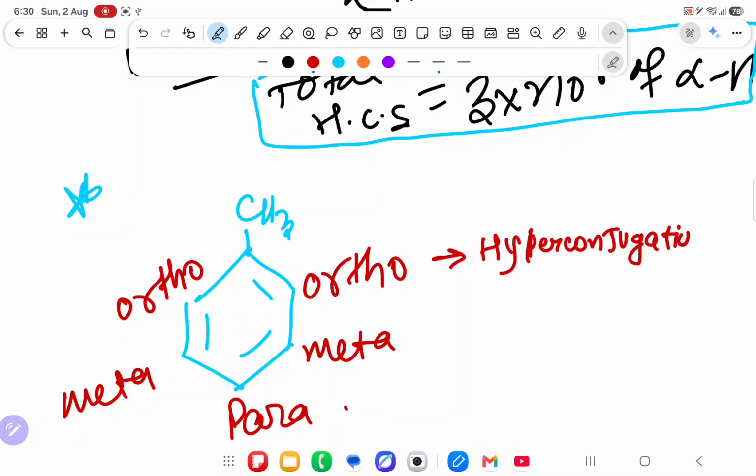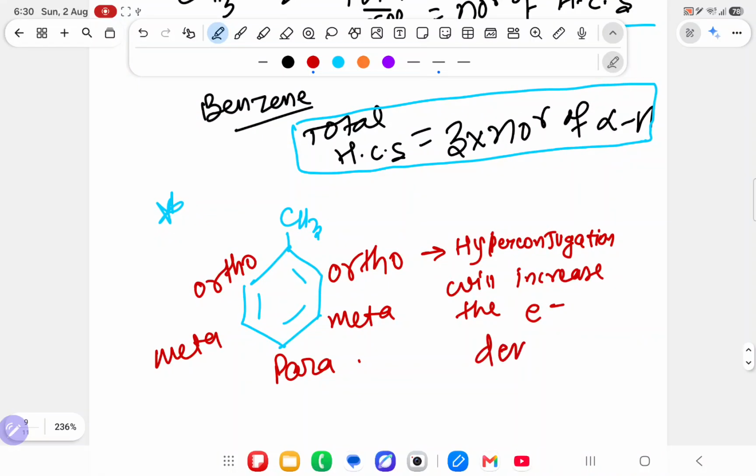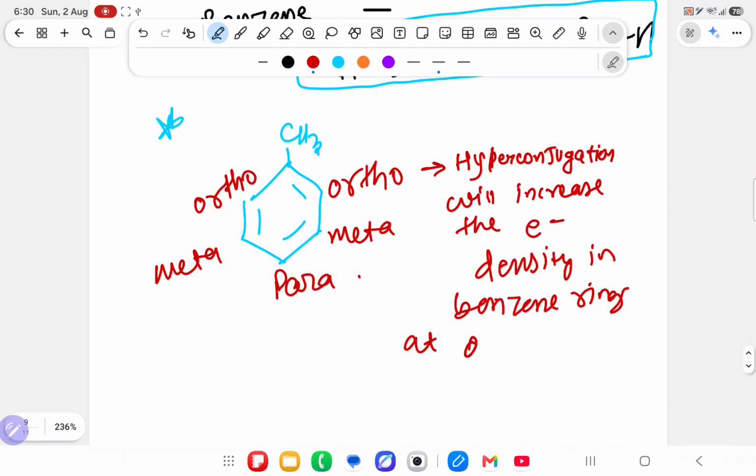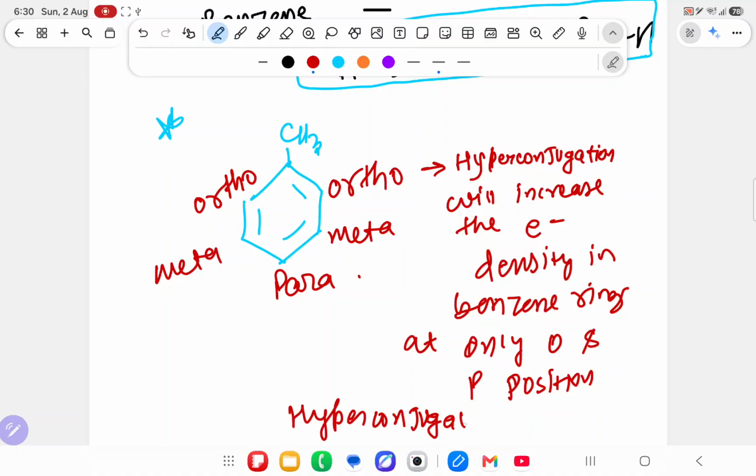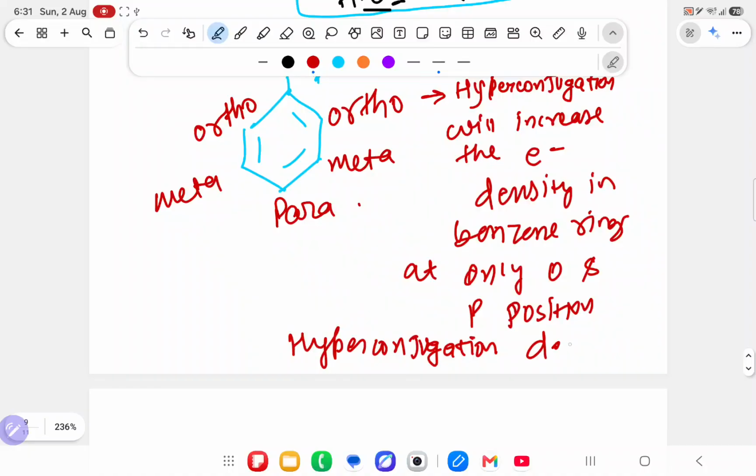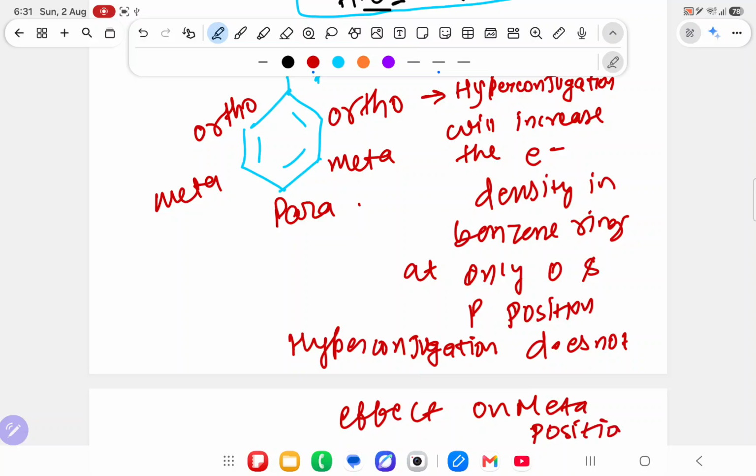It means hyperconjugation will increase the electron density in the benzene ring at only ortho and para position. Hyperconjugation does not affect the meta position, because negative charge is not coming on meta position.